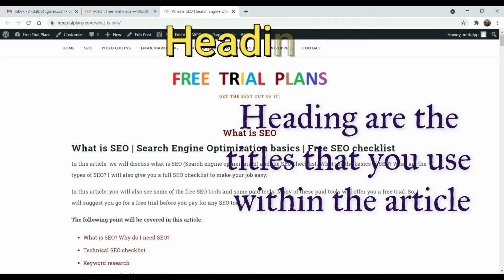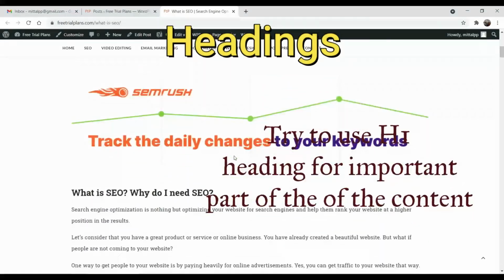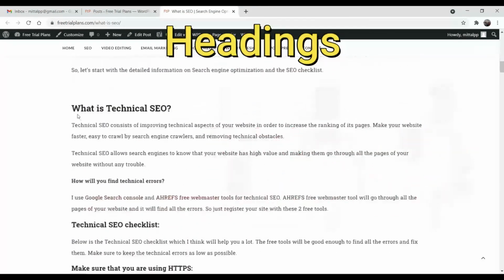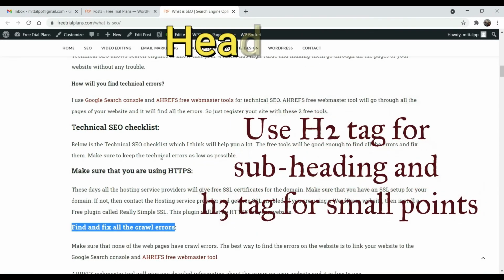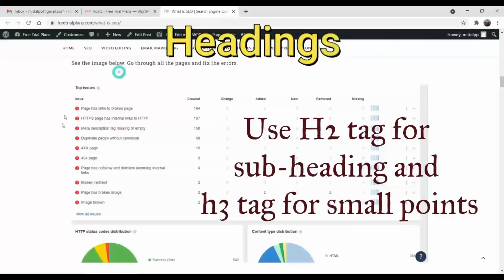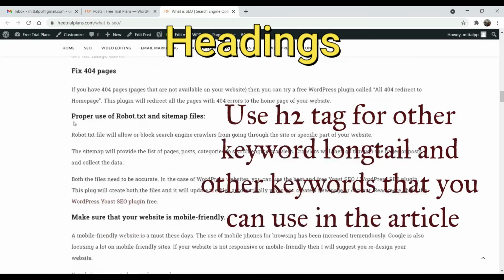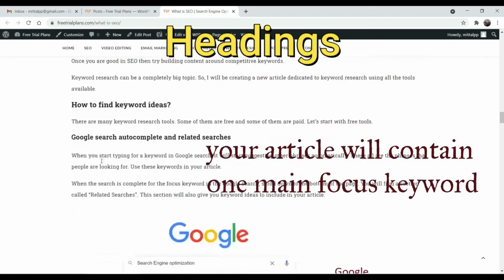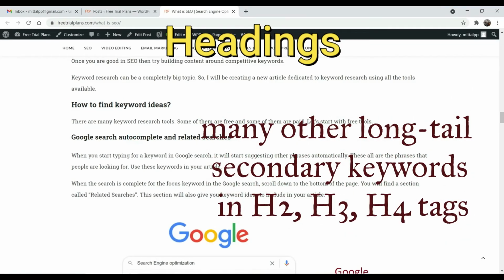The next one is headings. Headings are the titles that you use within the article. Try to use the H1 heading for the important part of the content and include your main keyword in H1. I suggest you use the H1 tag once in the beginning of the article and not repeat it. Use the H2 tag for the subheadings and the H3 tag for small points. Use the H2 tag for long tail keywords and other keywords that you can use in the article. So your article will contain one main focus keyword and other long tail keywords in H2, H3, H4 tags.